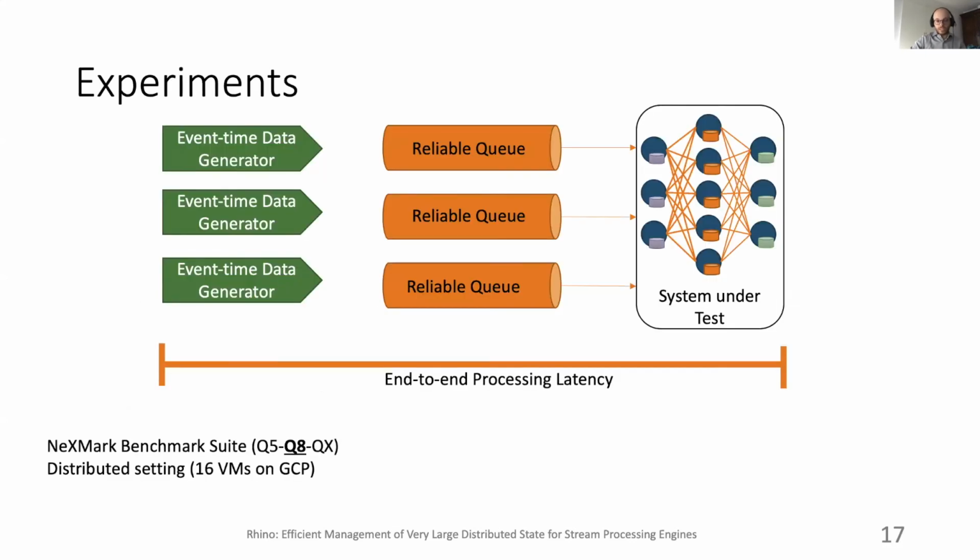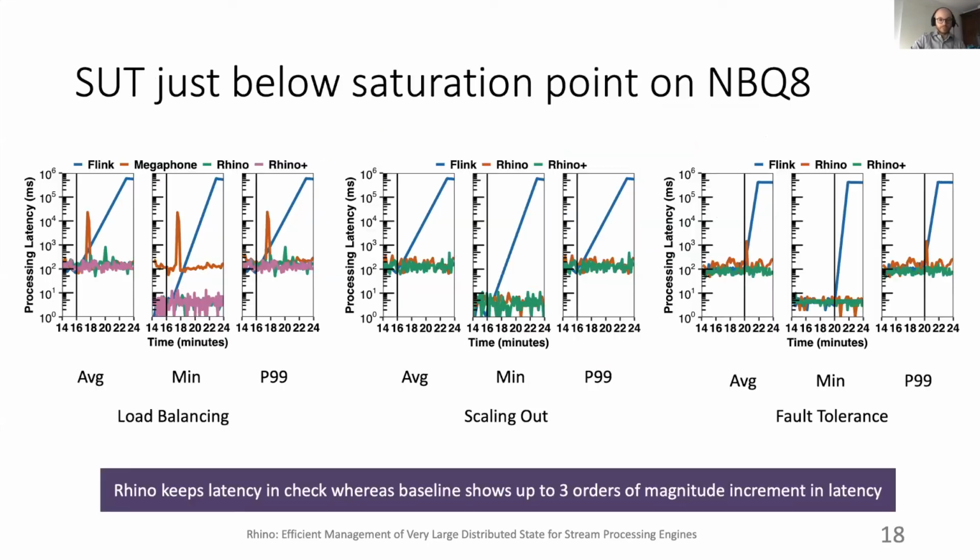To validate our system design, we selected as main metric the end-to-end processing latency, which is the difference in time between the moment a record goes out of the SPE and its generation timestamp. To this end, we have event time data generators that write data into a reliable queue that we use for upstream backup. And from this queue, we have the SUTs, which in our case are Flink, Megaphone, and Rhino, that will read from the queue. We execute the Nexmark benchmark suite on a cluster of 16 virtual machines. In the remainder of this talk, we will focus only on query 8 of this benchmark suite.